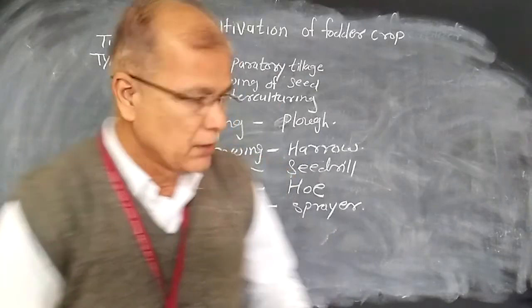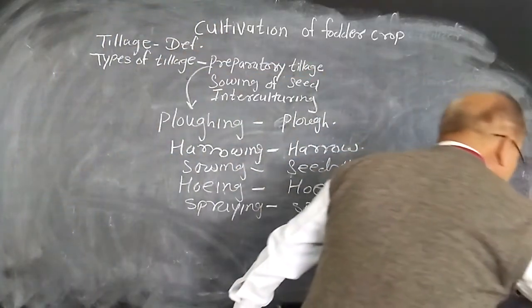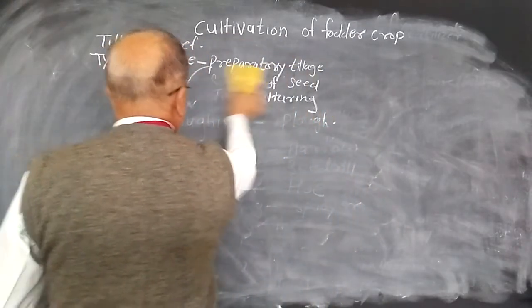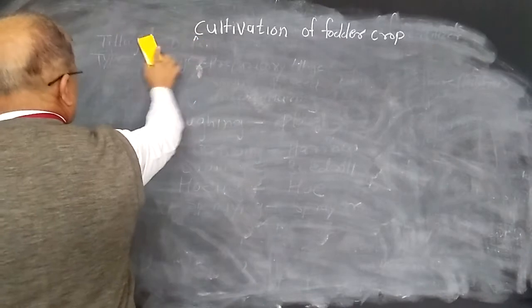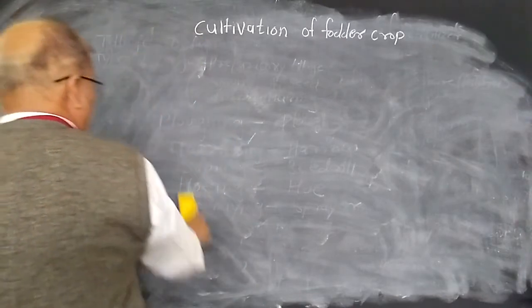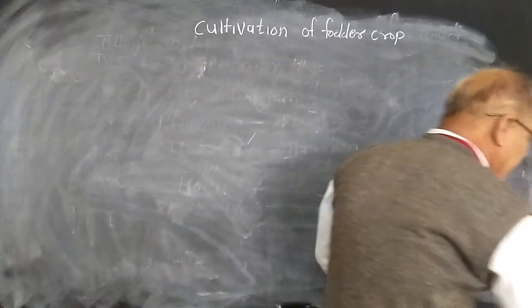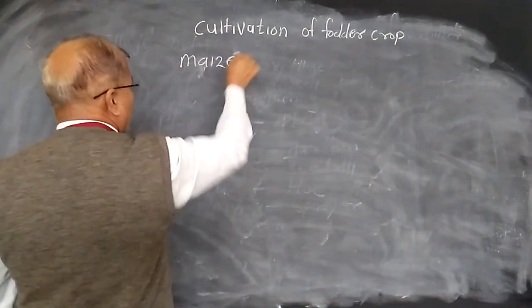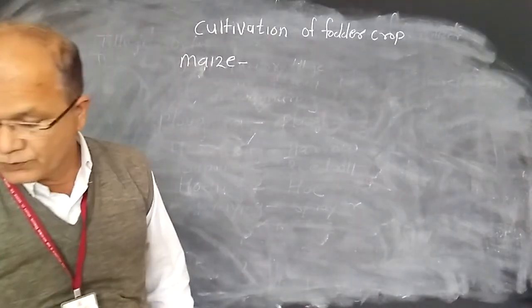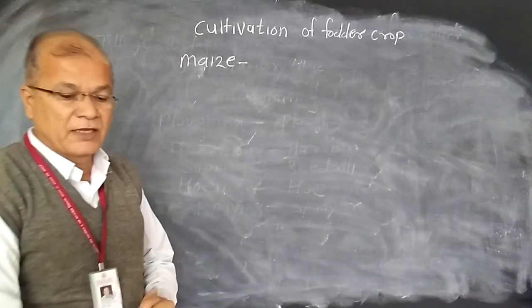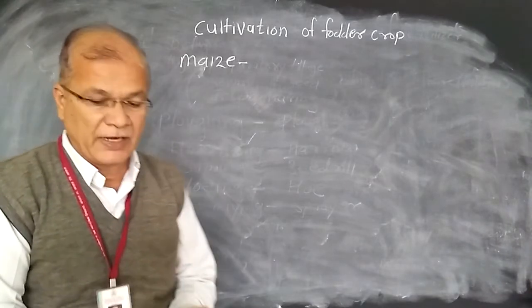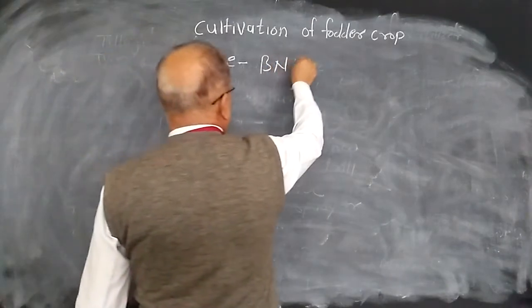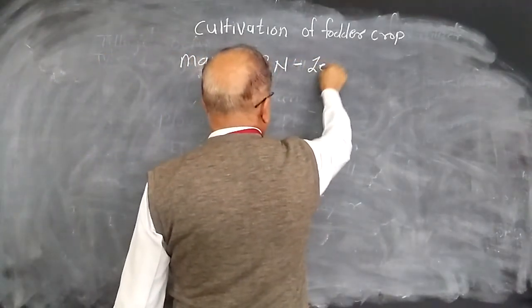Now we are seeing the actual cultivation of the various fodder crops. The first fodder crop mainly used is maize. Maize is a fodder crop, and it can also be used for grain purposes. The botanical name of maize is Zea mays.